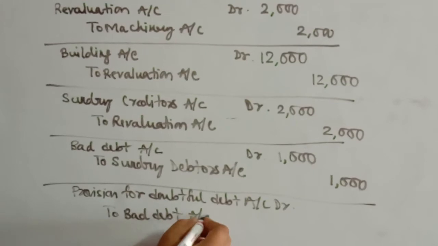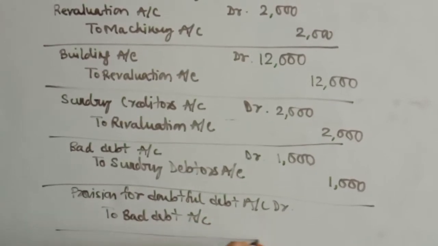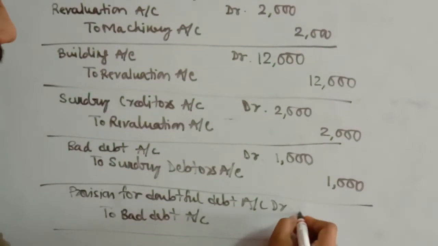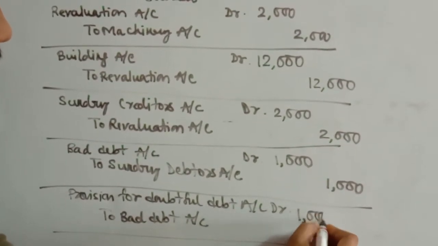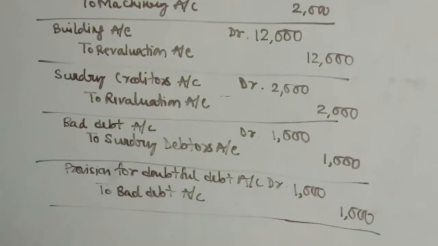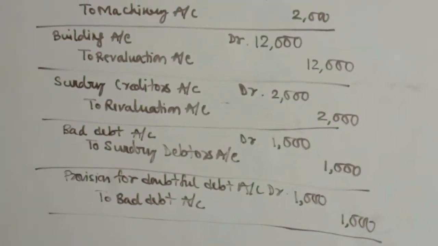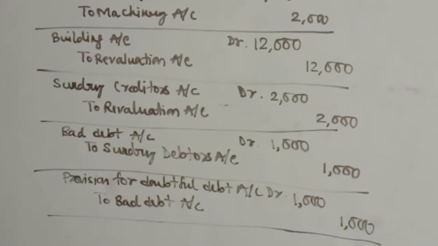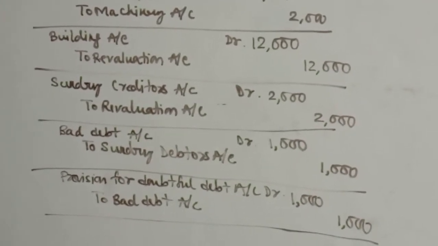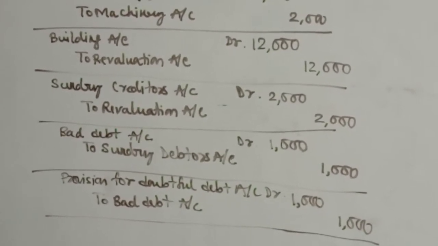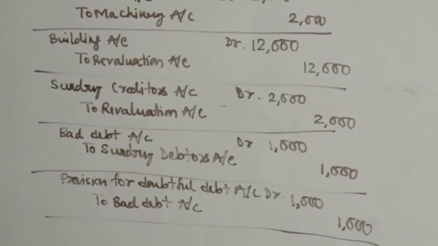That means this amount of bad debt has to be adjusted with the amount of provision for doubtful debt that you have kept in the previous year against occurrence of any such bad debt. So you have kept a provision of rupees 2000 if you look at the question, and out of this 2000, 1000 is being adjusted because your actual bad debt is rupees 1000. So that is adjusted against the provision for doubtful debt.